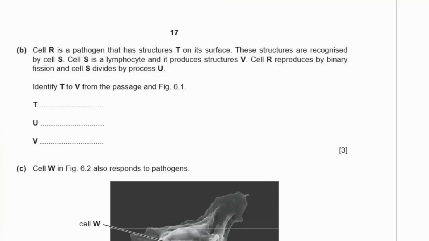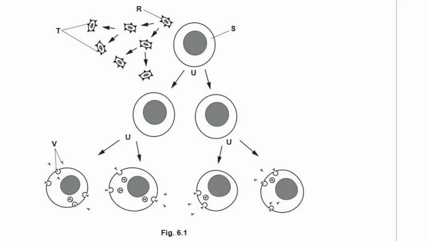B. Cell R is a pathogen that has structures T on its surface. These structures are recognized by cell S. Cell S is a lymphocyte and it produces structures V. Cell R reproduces by binary fission, and cell S divides by process U. Identify T to V from the passage and figure 6.1. It's probably easier to identify them from figure 6.1. So we need T, U, and V. Okay, so as I said, I would be explaining this one later. Now is the later. All right, so we have S. It said in the passage that S is a lymphocyte.